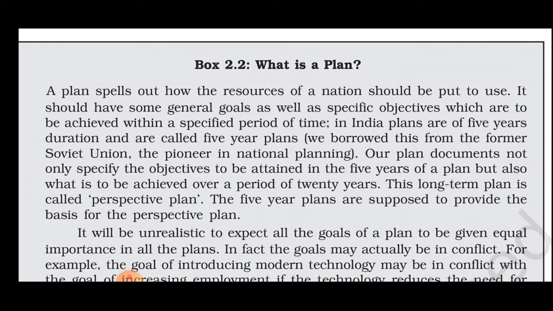In India, plans are of 5 years duration and are called 5-year plans. We borrowed this idea from the former Soviet Union, the pioneer in national planning. Our plan documents do not only specify the objectives to be attained in the 5 years of the plan, but also what is to be achieved over a period of 20 years. So there is also a long-term plan called the perspective plan. The short-term plan is known as the 5-year plan, and the long-term plan of around 20 years is called the perspective plan. The 5-year plans are supposed to provide the basis for the perspective plan.